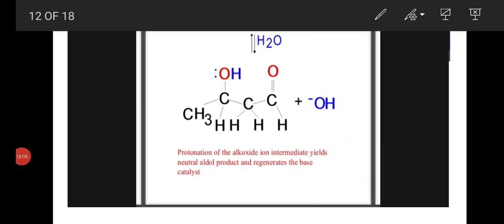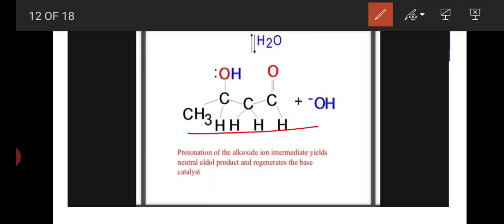After this, in presence of water, this tetrahedral alkoxide reaction intermediate gains one hydrogen. Oxygen has a negative charge now. That negative charge is satisfied by one proton, or hydrogen, and forms a neutral compound, that is beta hydroxy aldehyde or beta hydroxy ketone, whatever it may be.